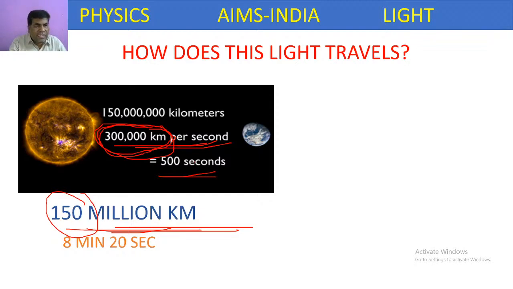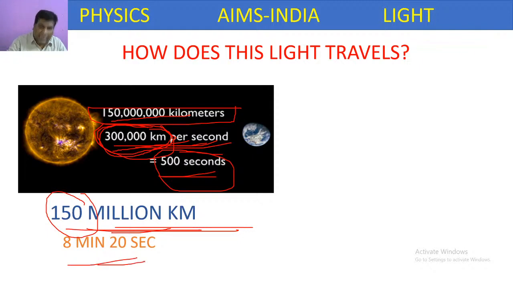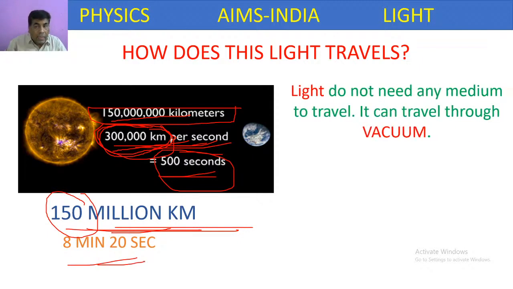So here the distance between sun and earth is 150 million kilometers, a huge distance. This distance is covered by light at 3 lakh kilometers per second speed in only 500 seconds, which is 8 minutes 20 seconds. But how is it traveling between sun and earth? What exists between sun and earth? In the beginning portion, there is nothing.